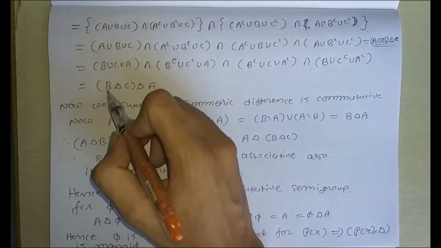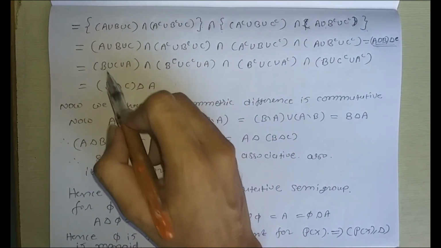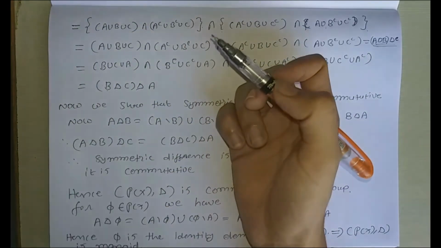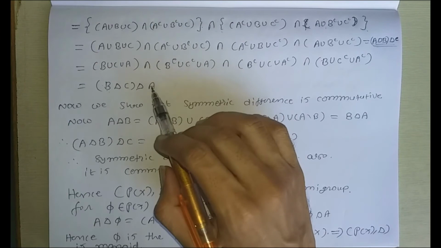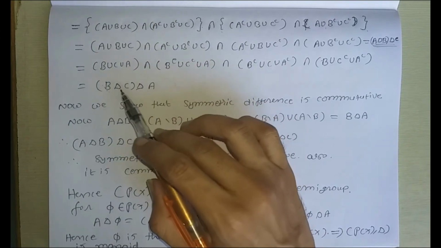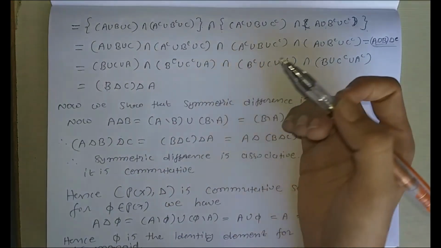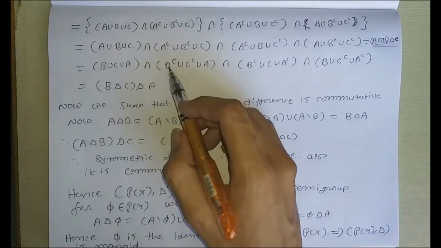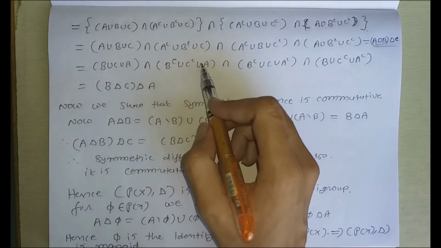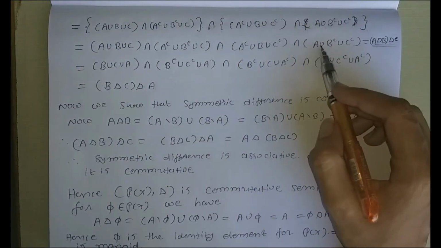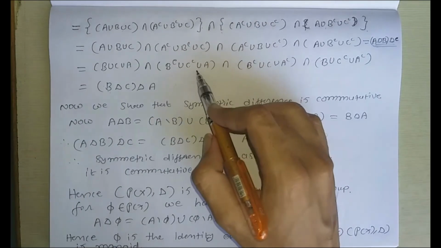So first, what will we write? First union second, that is B union C union third. Okay, now complement of first, complement of second, union third as it is. Okay, so we will find B complement union C complement union A. This set will get here.